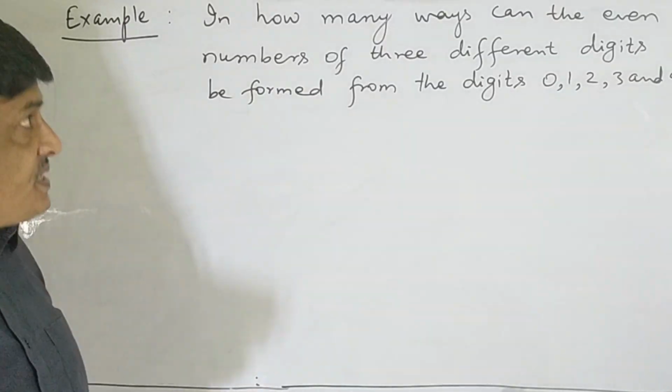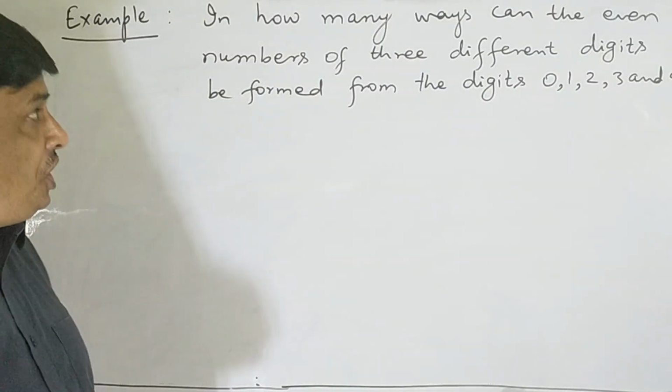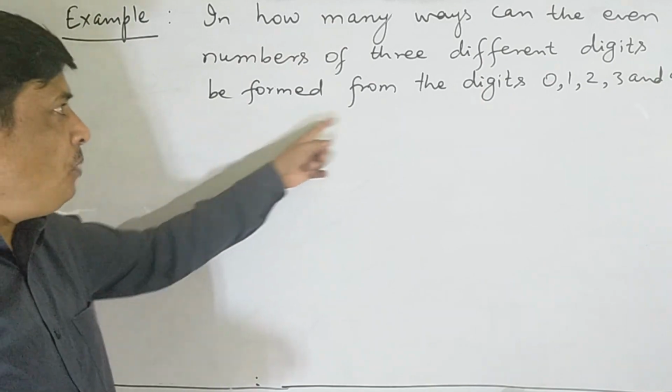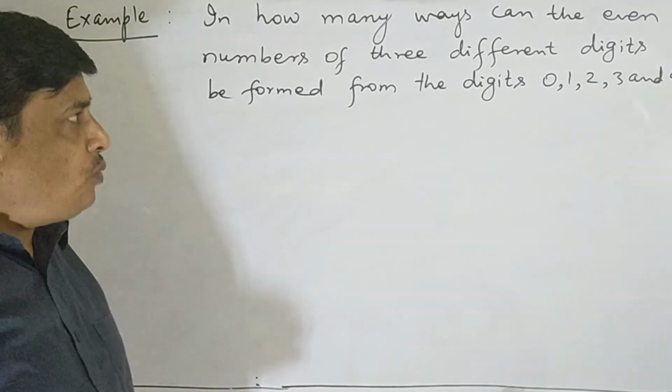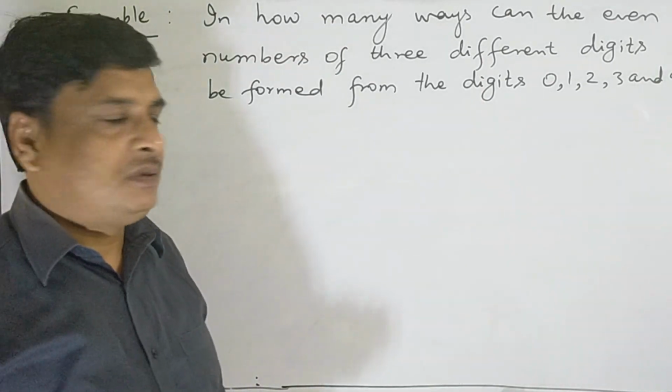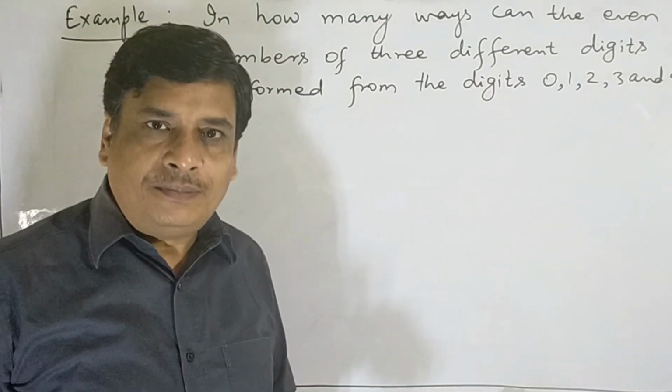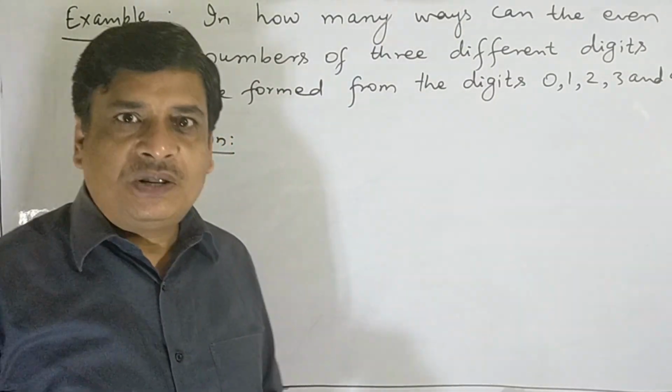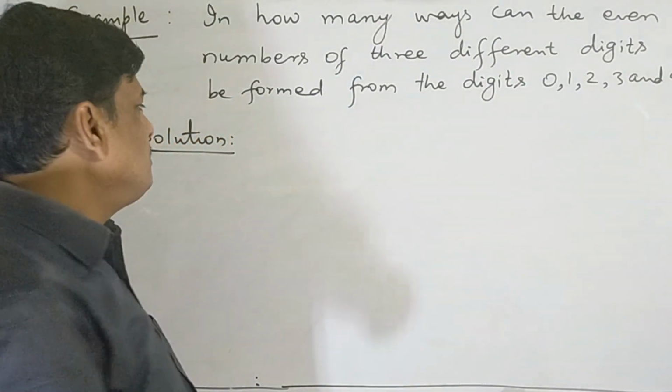In how many ways can the even numbers of three different digits be formed from the digits 0, 1, 2, 3 and 4? Before solving this question, let us observe some examples.